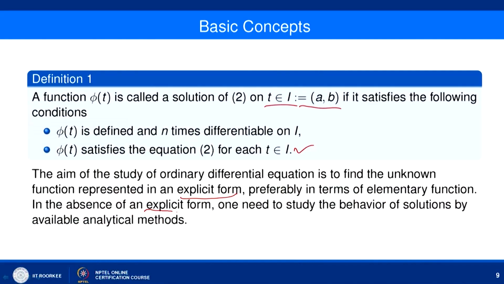So, our primary aim is to represent y(t) in terms of t using elementary functions, and in the absence of an explicit form, we need to study the behavior of the solution by available analytical methods. When we are not able to find the solution in explicit form, we try to focus on the properties of the solution given in implicit form.